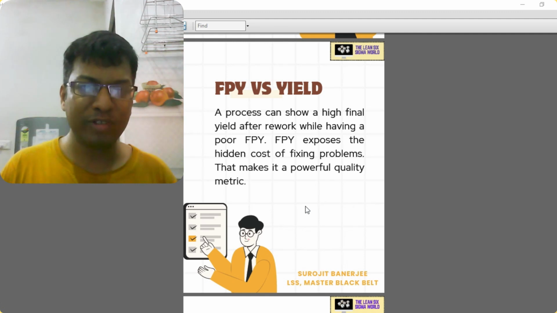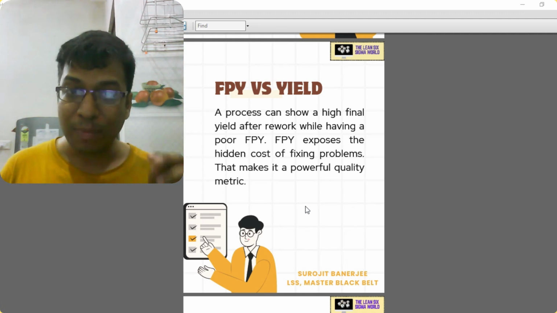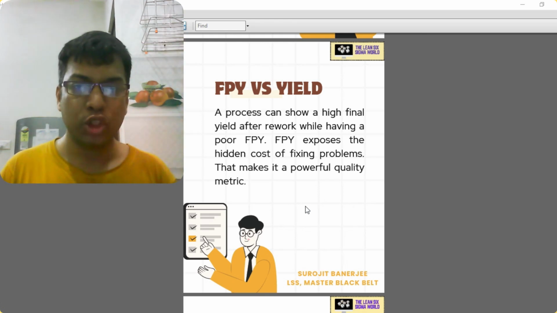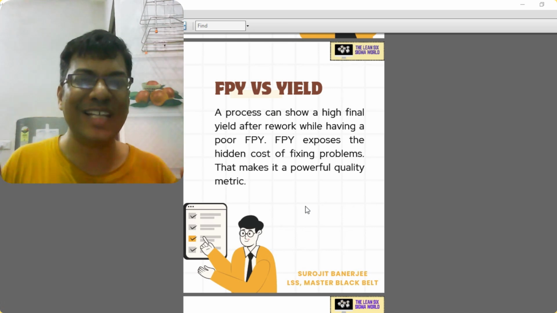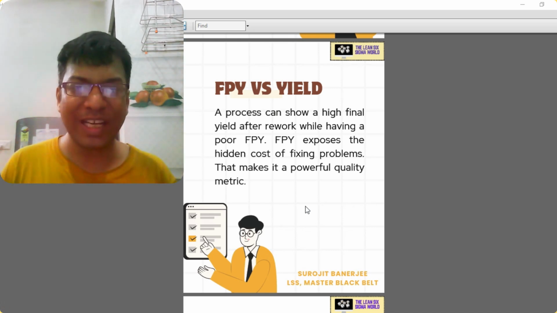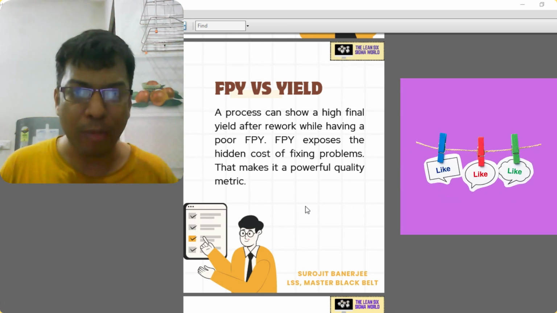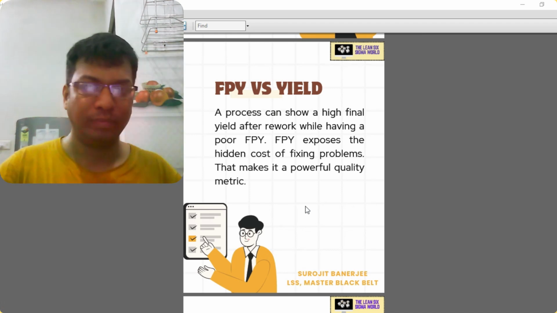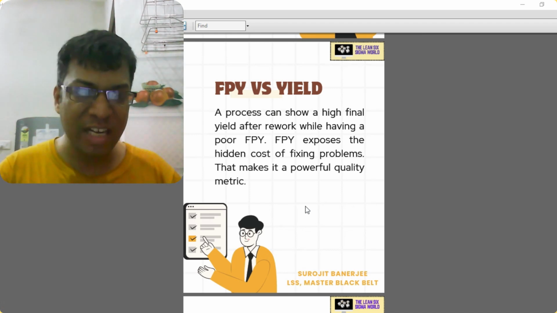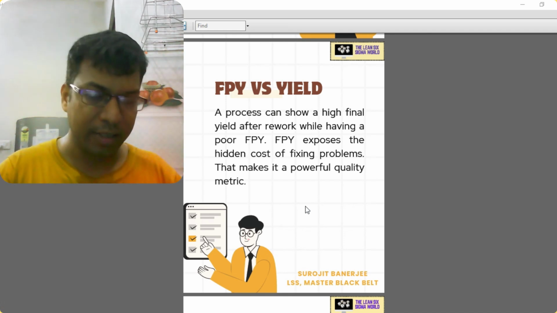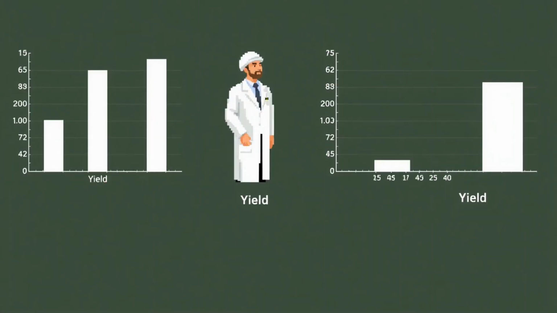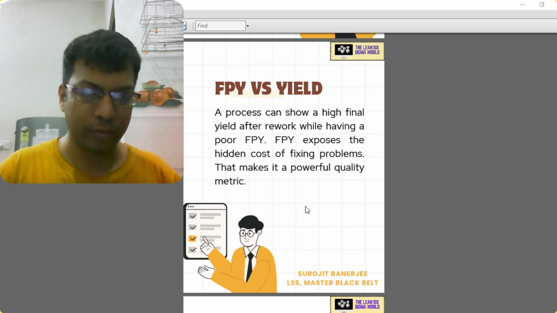So 48 shafts were correctly passed through the turning operation, but two shafts required some correction or repair. So after doing the repair or rework, you can say that your yield is 100%, but actually first pass yield is only 96%. So first pass yield exposes the hidden cost, the hidden problems. That's why it is a powerful quality metric. So that is the basic technical difference between first pass yield and yield. Yield can be higher, but first pass yield reveals the actual truth.